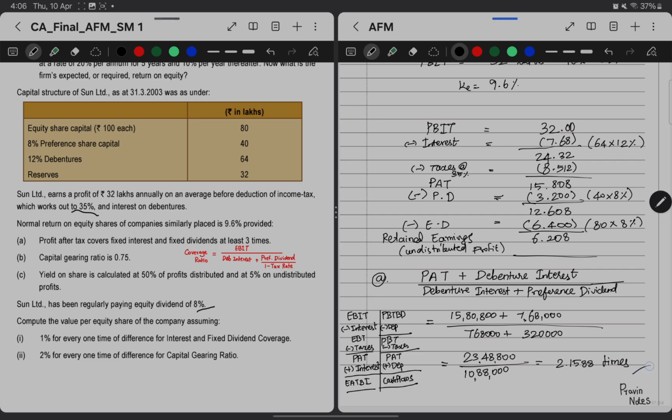As we can see, it is 2.1588 times, which signifies the company is earning 2.15 times more to cover the fixed interest and the preference dividend. So the company is paying 10 lakh 88,000, but it is earning 23 lakh 48,800. So it can cover up to 2.15 times of the debenture interest and preference dividend. ICAI has given a net of tax also.